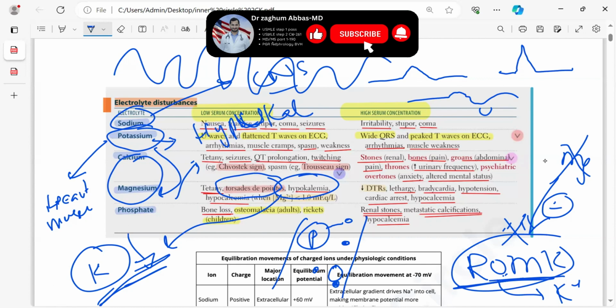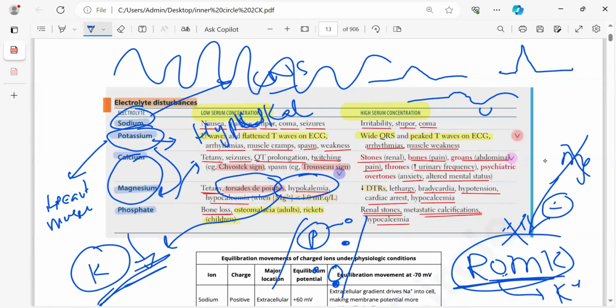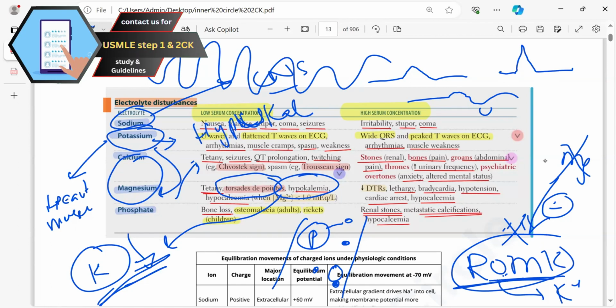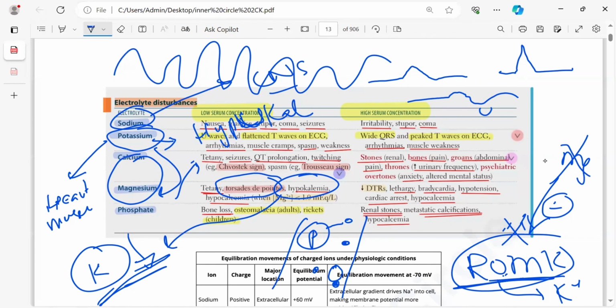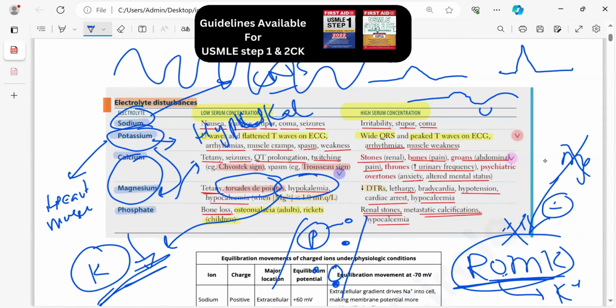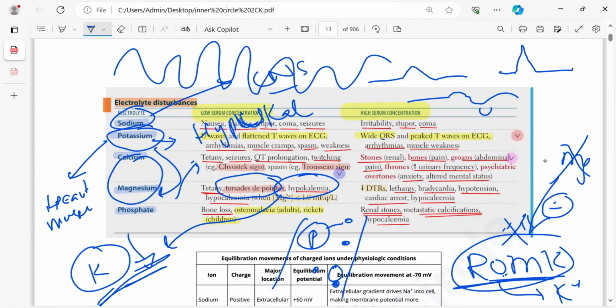When calcium is used up, what will happen? You will have decreased calcium level, because phosphate is binding calcium, and this complex is depositing in different body parts, in the liver, in the kidney, in damaged walls, and all over your blood vessels. So high phosphate will decrease the calcium. Also, with high phosphate, calcium phosphate will go into urine. There it will combine with calcium and form calcium phosphate stones. That's it.